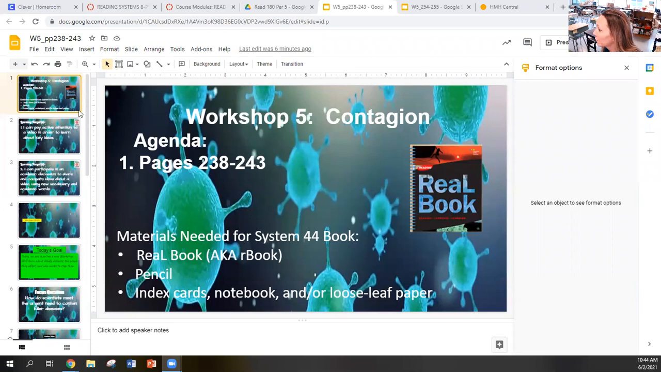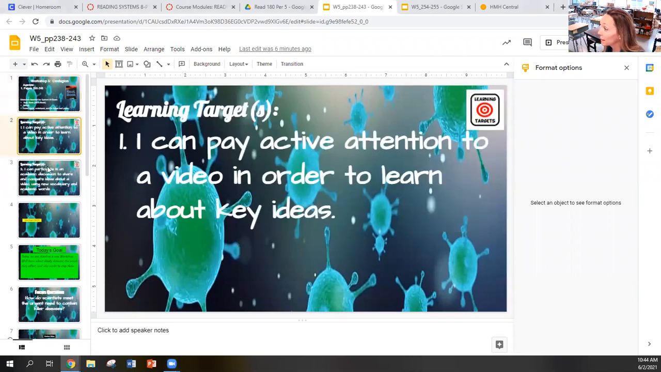Okay, so focus for a second. Pages 238 to 243 in your R book. And we are doing 4 pages in one. So we're going to be doing the video, the anchor video for our workshop 5, Contagion.